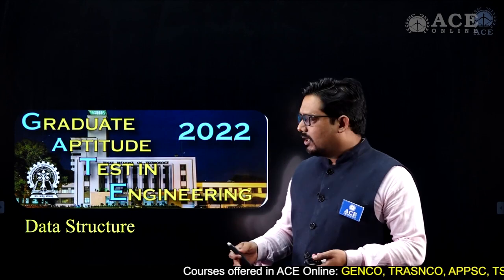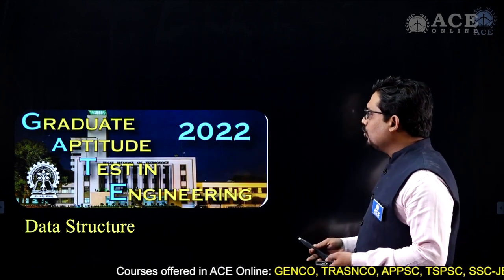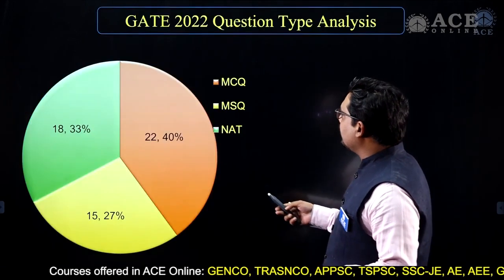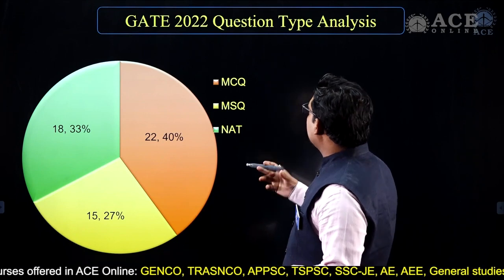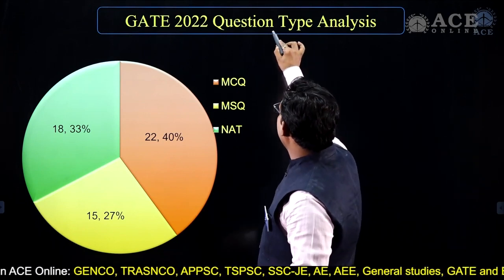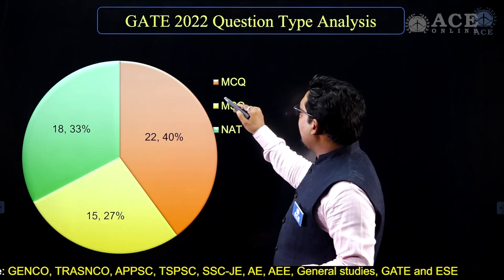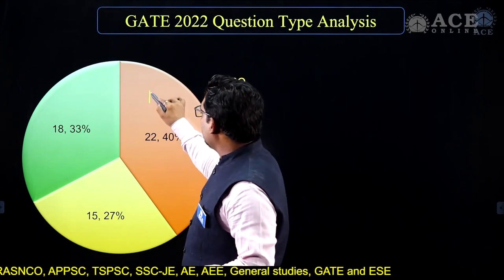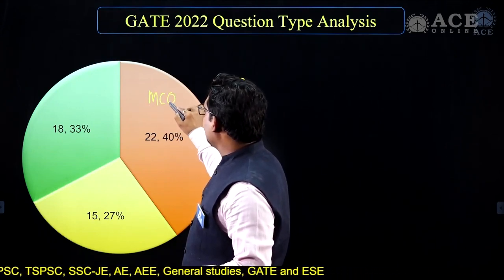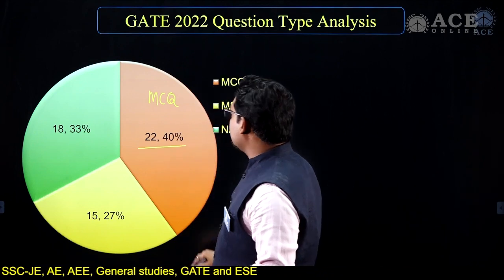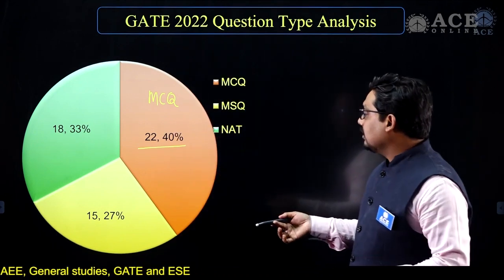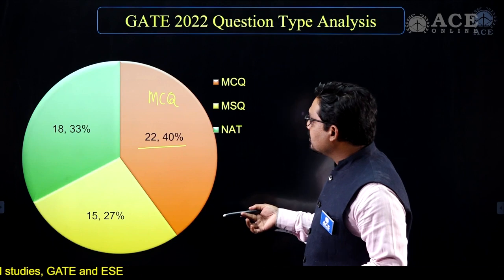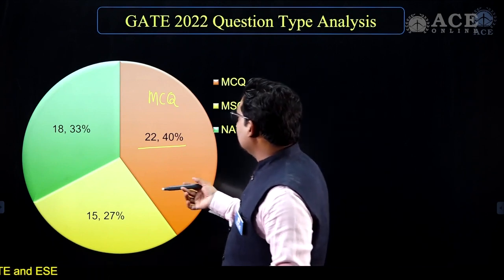Before I begin, I'll just show you some analysis of the GATE 2022 questions, and this is the question type analysis. The type MCQ is still leading the way, with 22.4 percent of questions from MCQ.